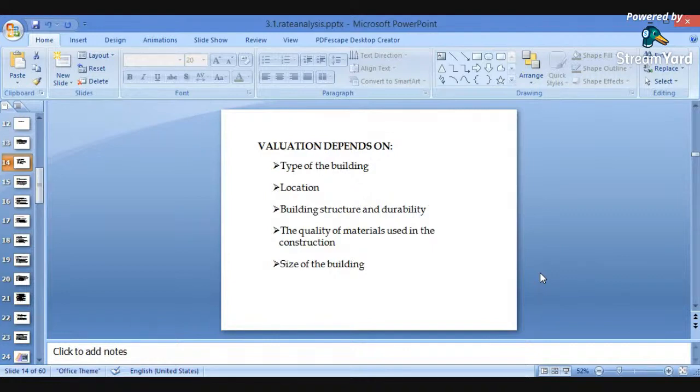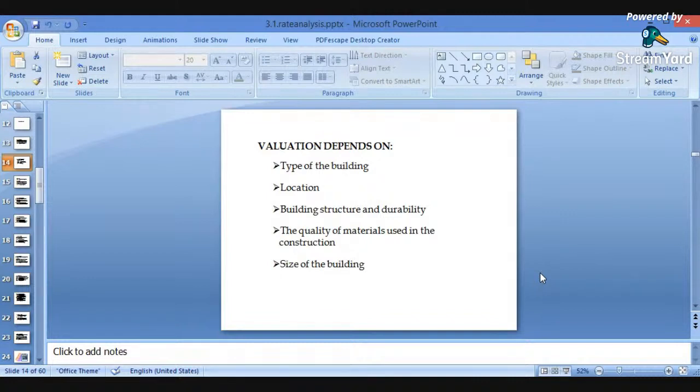So depending upon the building structures, durability is also an important concept. How much lifespan it has, or how much lifespan has been spent after construction. Whether the life of the building is 10 years or 5 years, or how much life of the building has been covered.